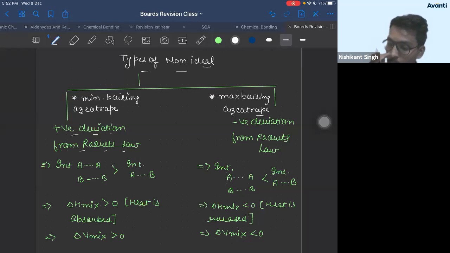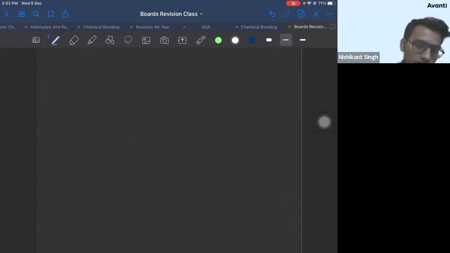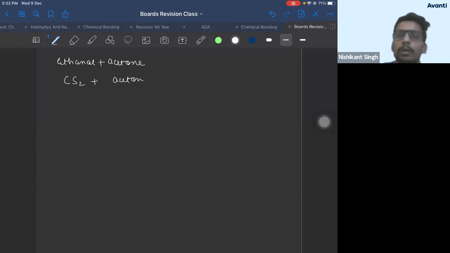So what are the examples for positive deviation from Raoult's law? Examples are ethanol plus acetone. You can take carbon disulfide plus acetone, carbon disulfide plus water.